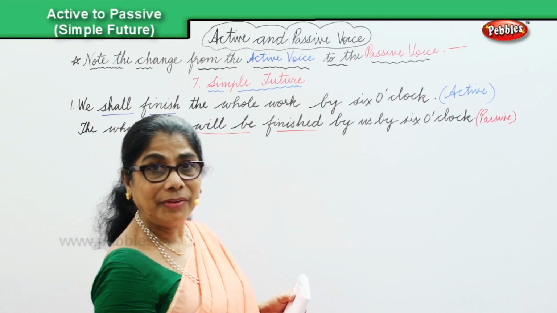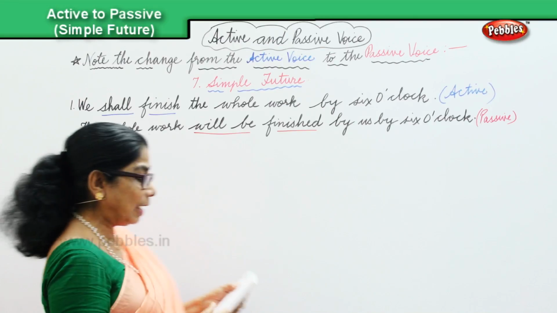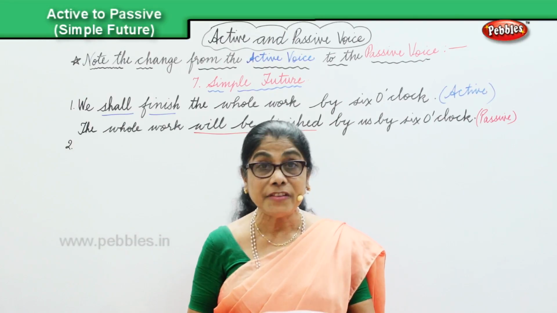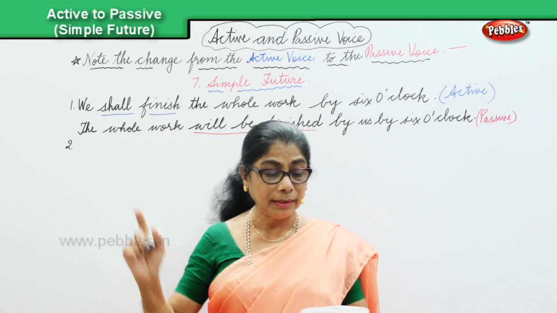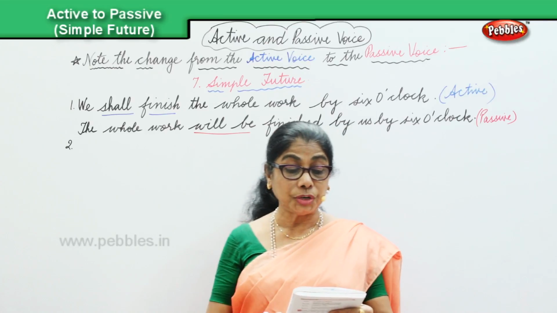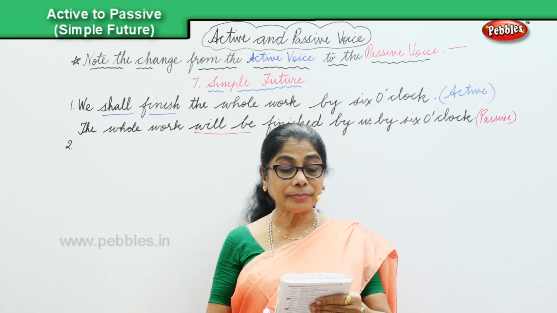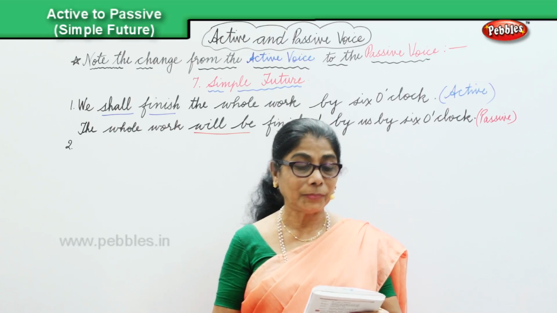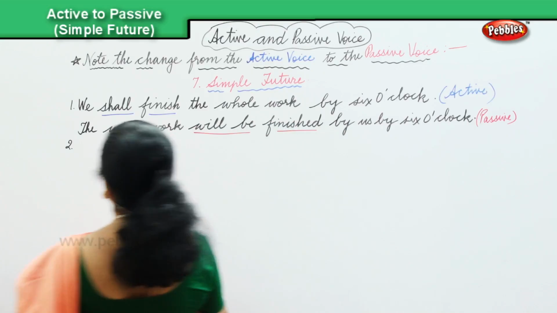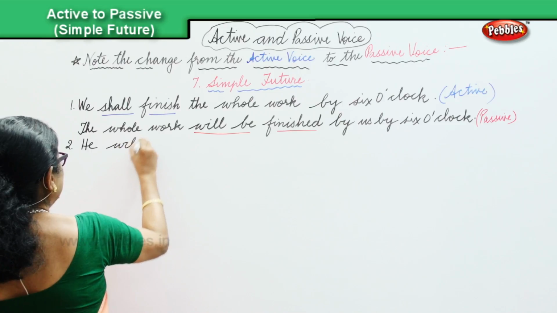Let's take another sentence. Another sentence I have here is, he will never hurt you. In the simple future, and if you change over from the active, you will never be hurt by him. Okay? He will never hurt you.